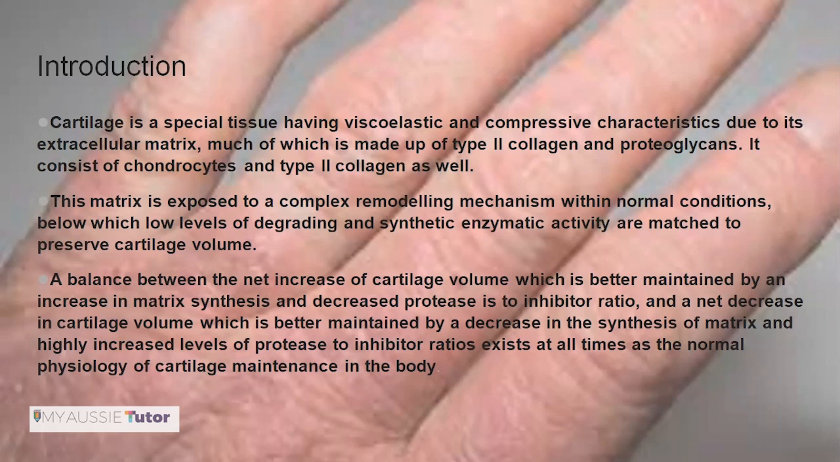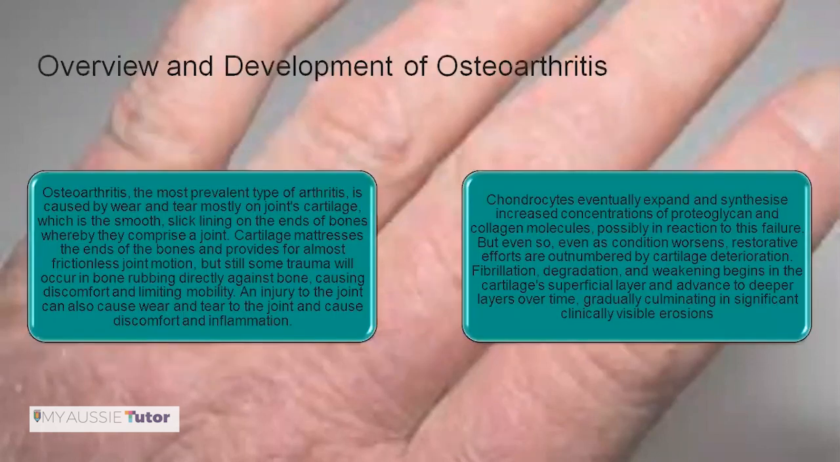A balance exists between a net increase of cartilage volume, which is maintained by an increase in matrix synthesis and a decreased protease to inhibitor ratio, and a net decrease in cartilage volume, which is maintained by a decrease in the synthesis of the matrix and highly increased protease to inhibitor ratios. This exists at all times as the normal physiology of cartilage maintenance in the human body.